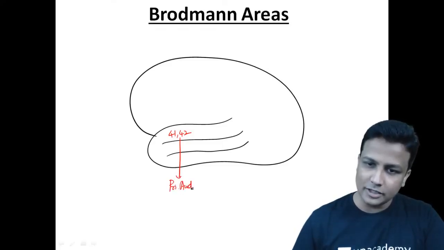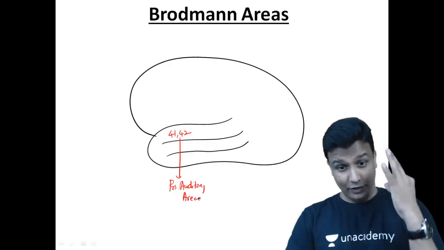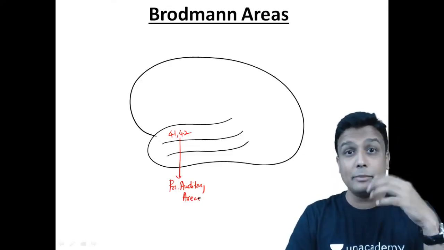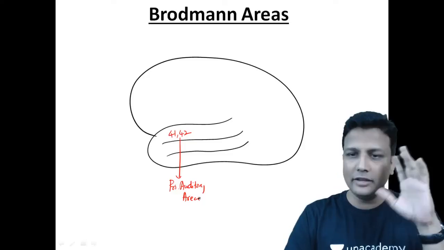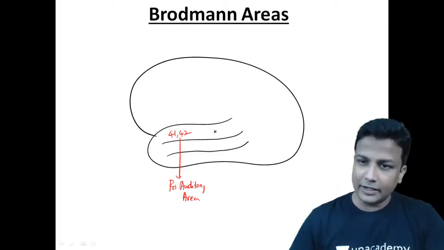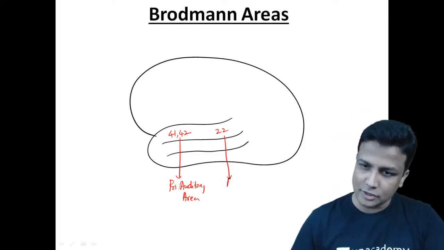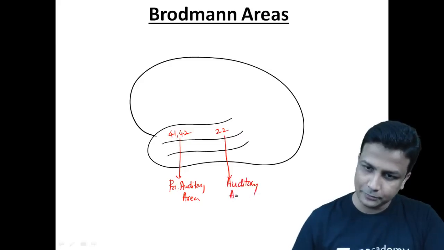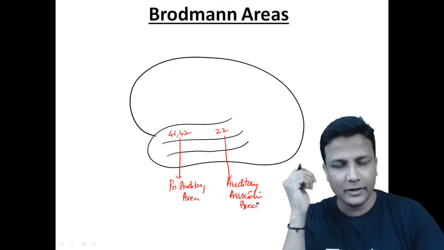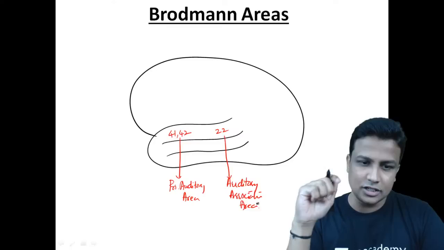So what do you have to do, sir? You got to learn three things here. I want you all to be very quick. You have to learn three things. What is the name of the area? Primary auditory area. What is the number of the area? 41, 42, and it is located where? In the temporal lobe, superior temporal gyrus. Just behind that, you'll have area number 22, and remember that will be your auditory association area. Okay. So the auditory area will be located where only, guys? In the temporal lobe. Primary auditory area 41, 42 and the auditory association area number 22, guys.